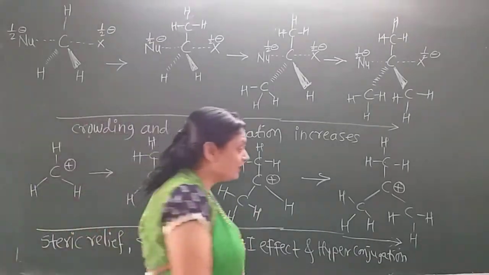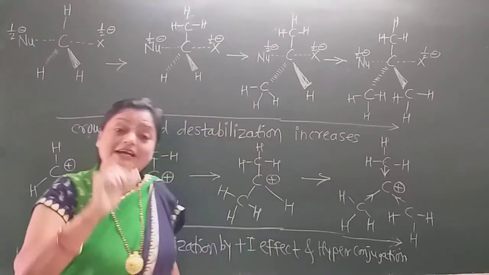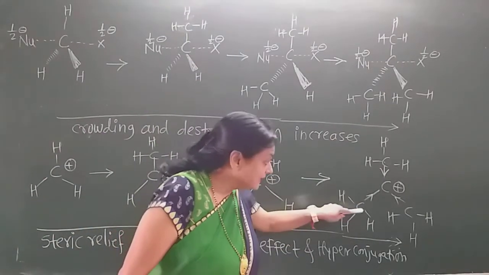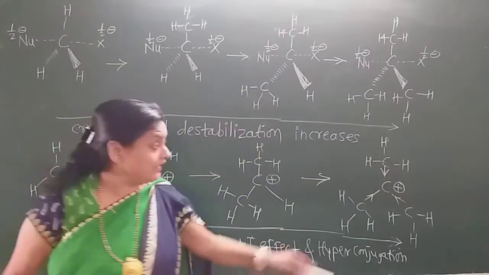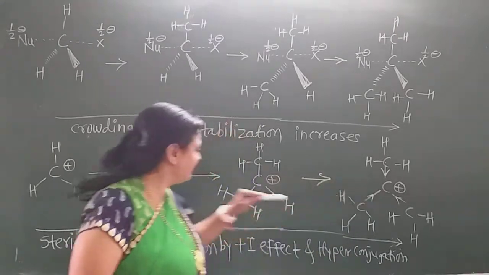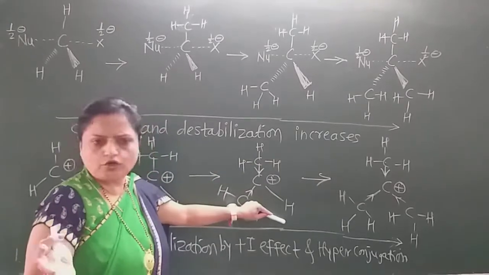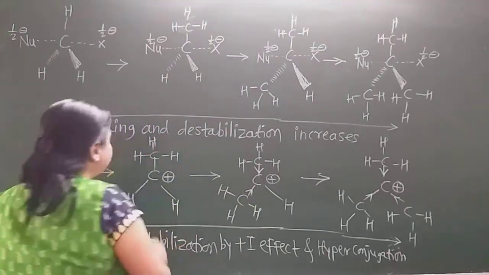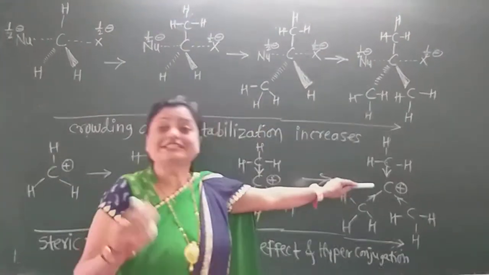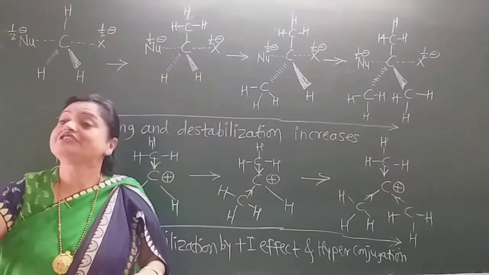Secondly, the plus I effect. The plus I effect is denoted by the arrow which is in between the bonds. There are three plus I effects due to the alkyl groups, due to which their stability increases. Here there are only two alkyl groups having the plus I effect. This is the hydrogen, which does not have the plus I effect. Here there is only one alkyl group which has the plus I effect. So as alkyl groups increase, plus I effect increases, stabilization increases, and therefore the tertiary alkyl halide favors the SN1 mechanism.